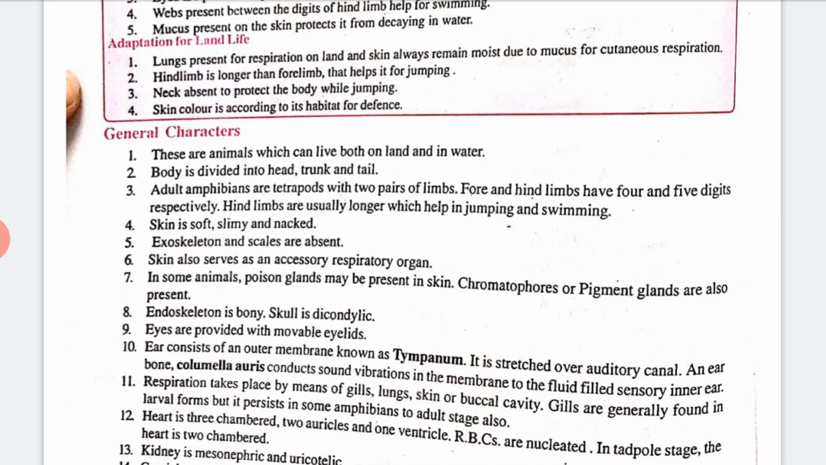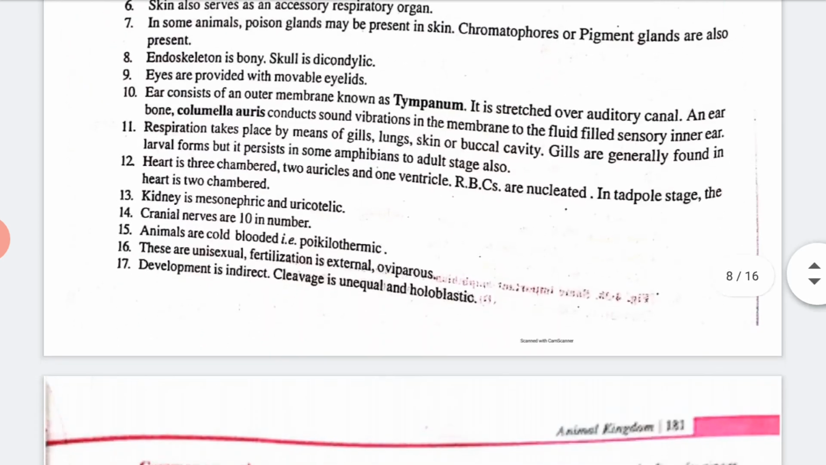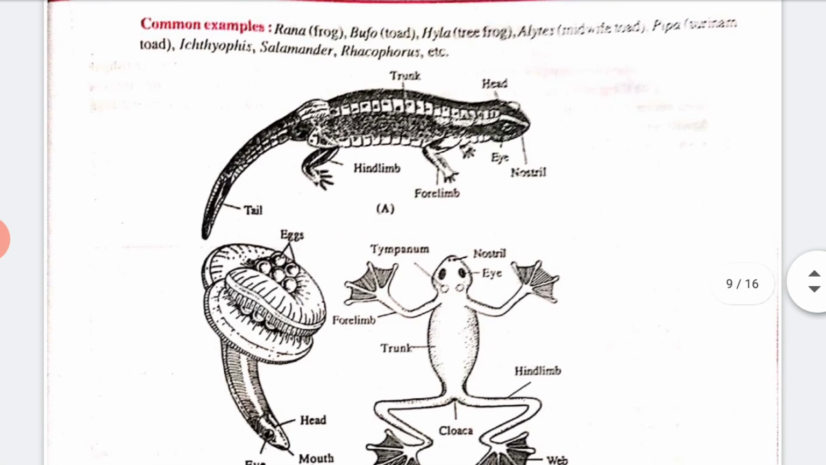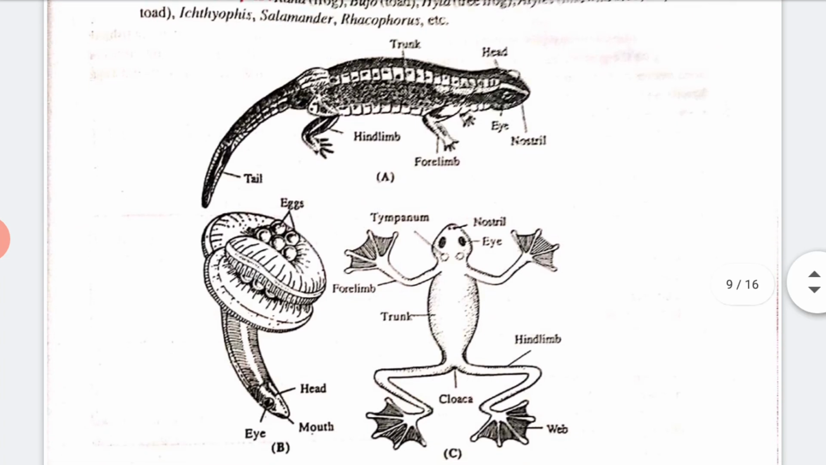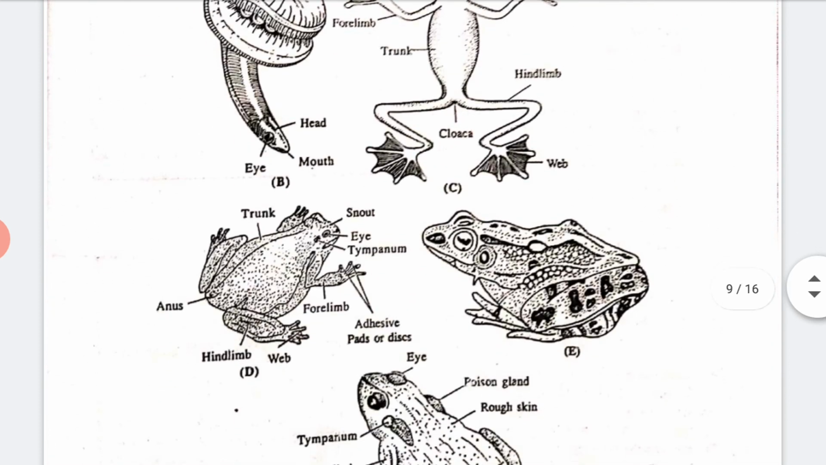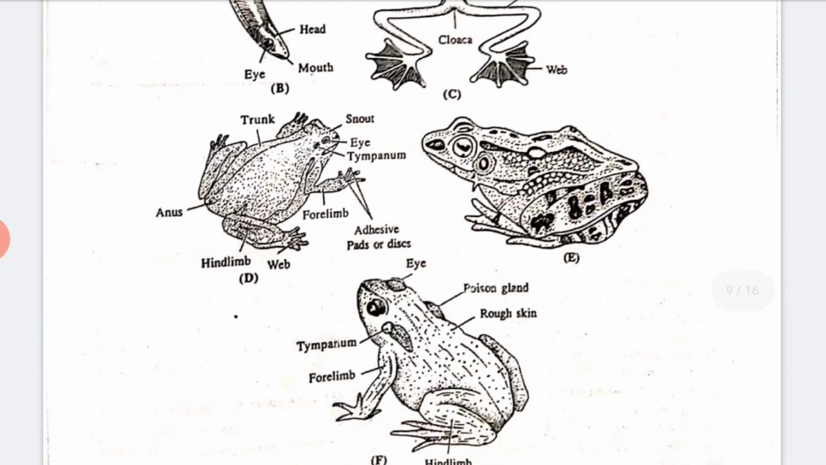So I'll show you some pictures also. See, these are all known as amphibia. Some common examples are Rana, the frog, Bufo, the toad, Hyla, the tree frog, and also Pipa, that is known as the Surinam toad. So in this way we have many categories of frogs here. So these are some important amphibians.